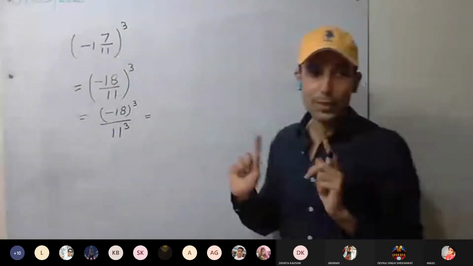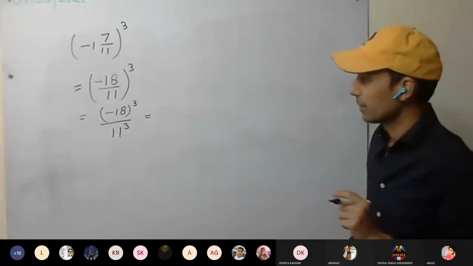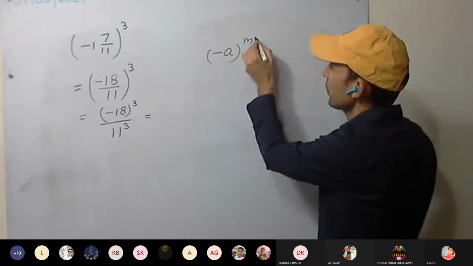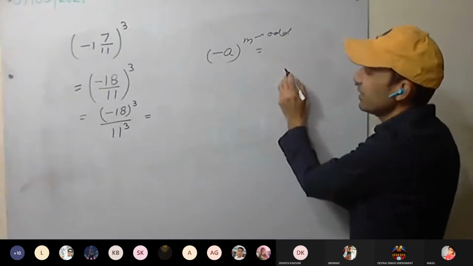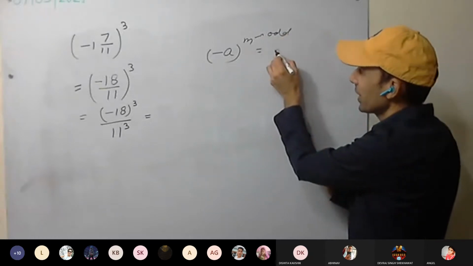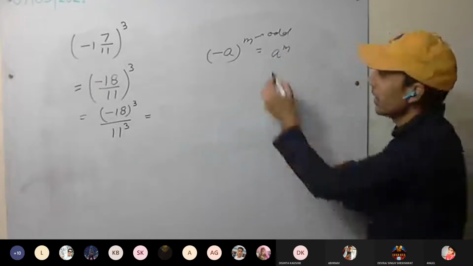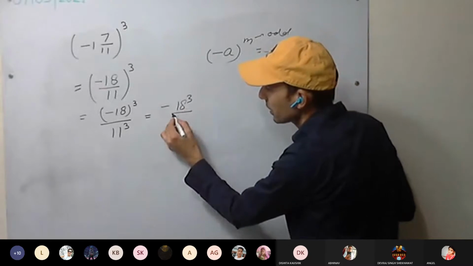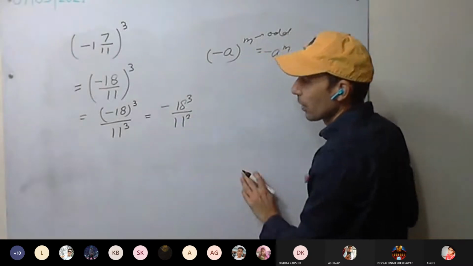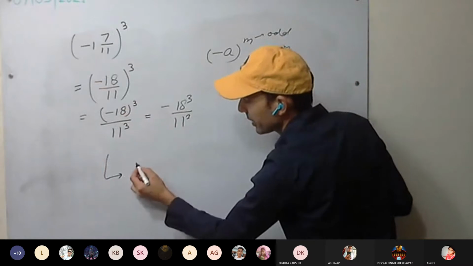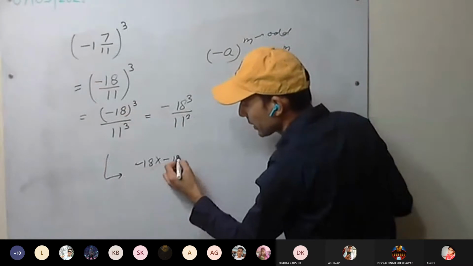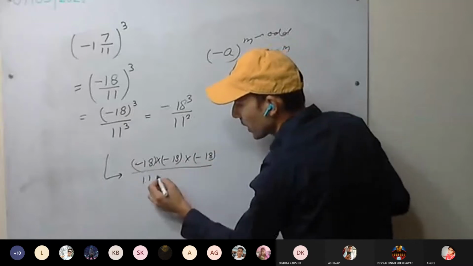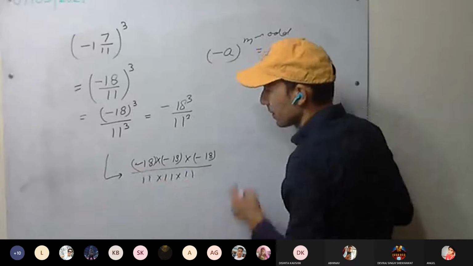We can make use of the properties we studied in the last chapter: minus a whole raised to power m, if m is odd, then we can write a raised to power m with a minus sign. So minus 18 cube divided by 11 cube. Or else you can write it like this, minus 18 into minus 18 into minus 18, without using any property.